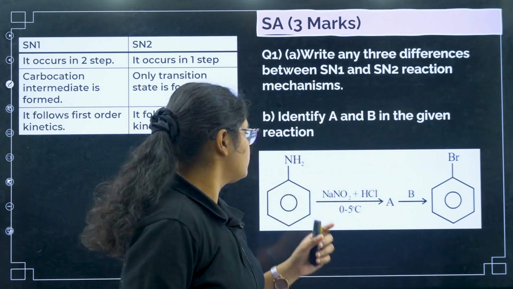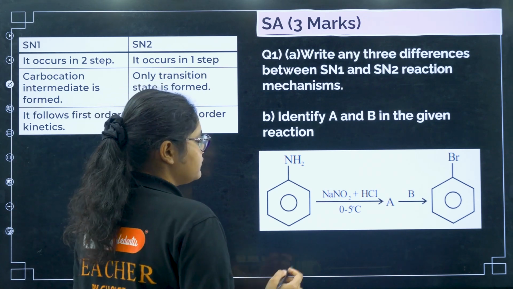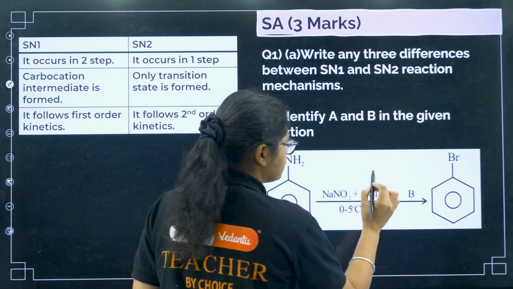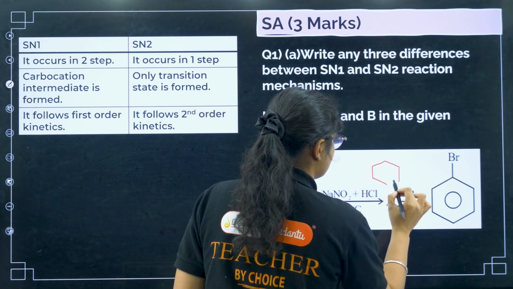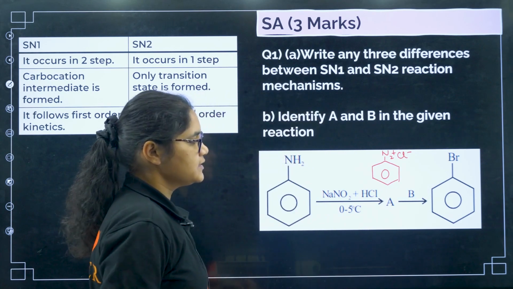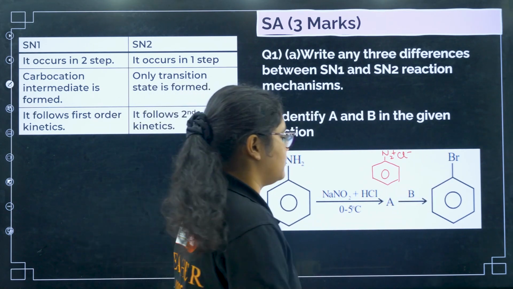Now coming to identify A and B in the given reaction. NaNO2 plus HCl on aniline will give benzene diazonium chloride, N2+ Cl-. Now for bromobenzene, you can use Sandmeyer reaction or Gattermann reaction.